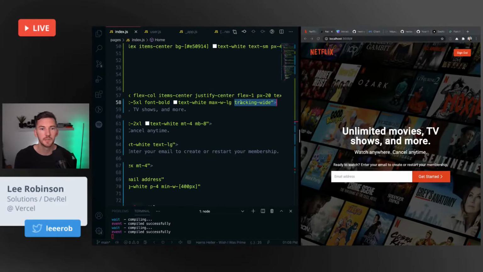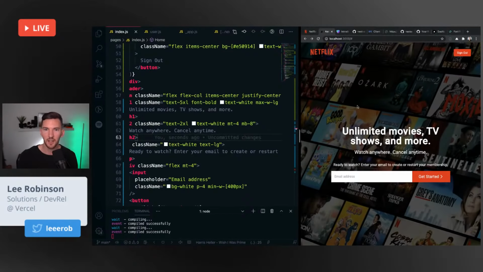Yes, tracking is letter spacing. Oh yeah, with that Tailwind VSCode extension, when you hover over things, it shows you what the actual underlying styles are that's applied. So yeah, threw a little bit of letter spacing on there. That looks a little bit better. I feel it still is a little too bold.